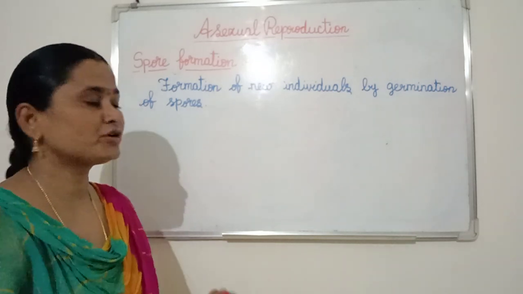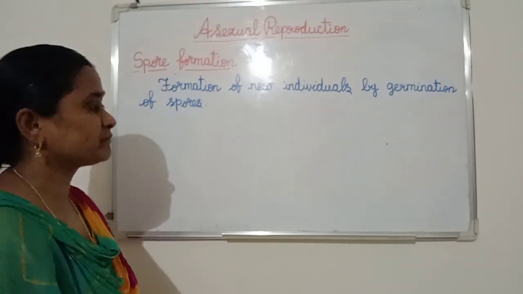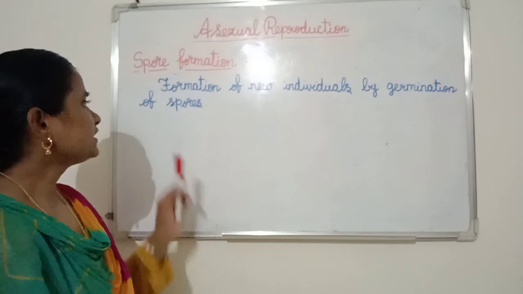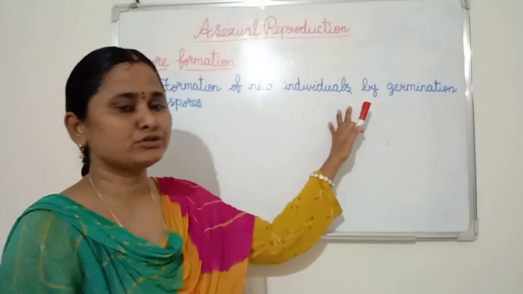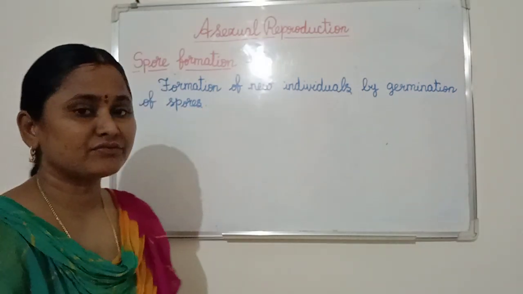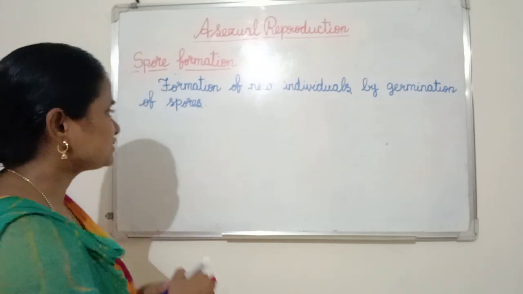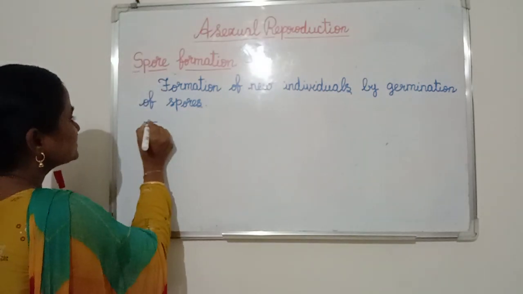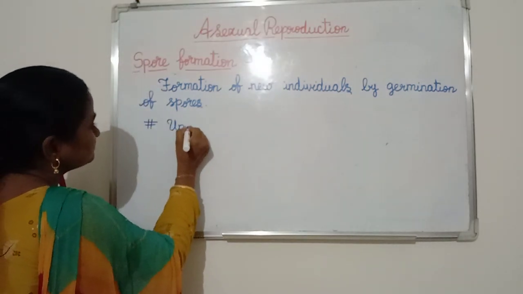Next, I am going to teach about spore formation. Here, formation of a new individual is by germination of the spores. These spores are unicellular bodies.